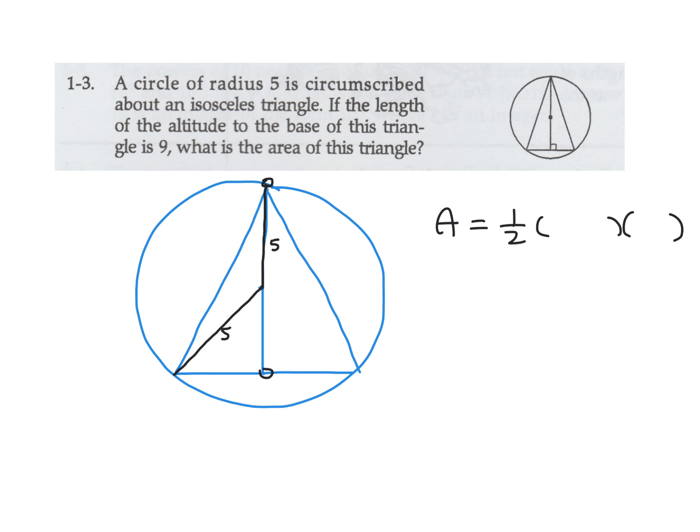So that means this distance here, I'll just use a different color, this distance must be 4. And then this is a right angle since that's the altitude, and then therefore that's x. And actually, we just talked about this. That's a Pythagorean triple, and that's going to be equal to 3. And you can verify that with Pythagoras. Okay, so if that's 3, then this side is 3. So we have it all. The base will therefore be 6. The height is 9. And 1/2 base times height would be 27.